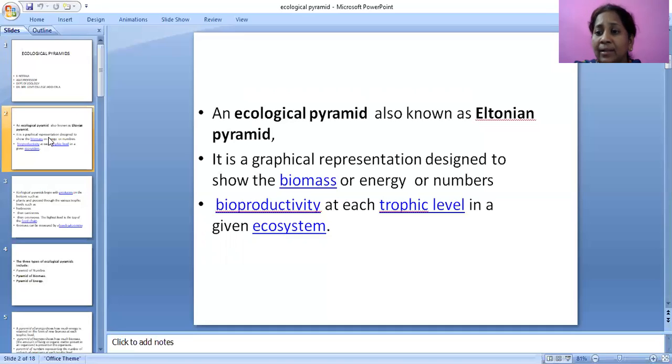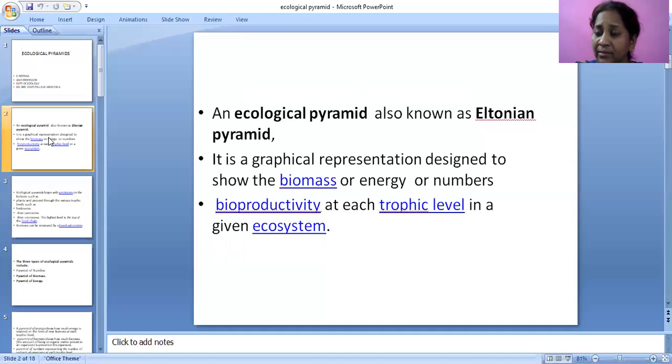This will synthesize carbohydrates, and these are called producers. These producers are eaten by herbivores. First, producers are one trophic level. Second, these producers are eaten by the herbivores, so these are called primary consumers.